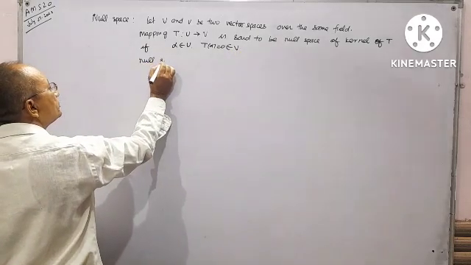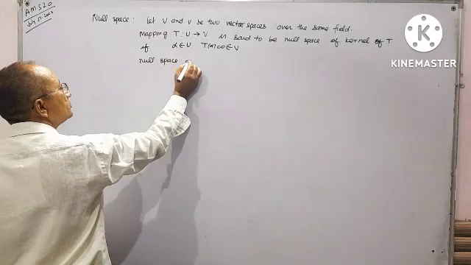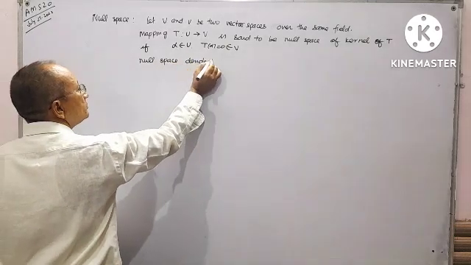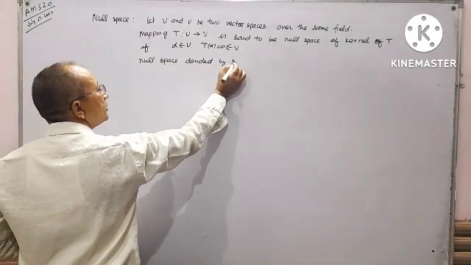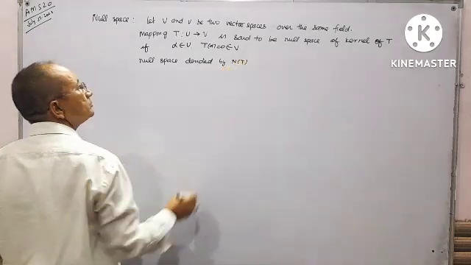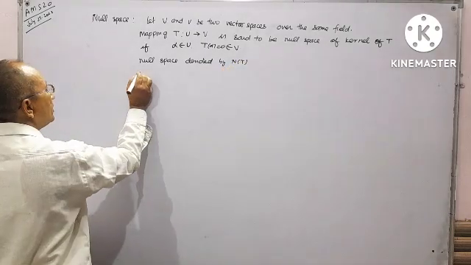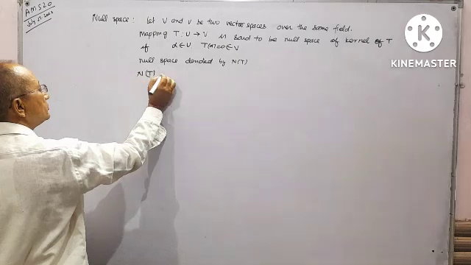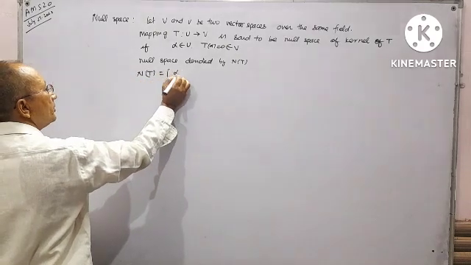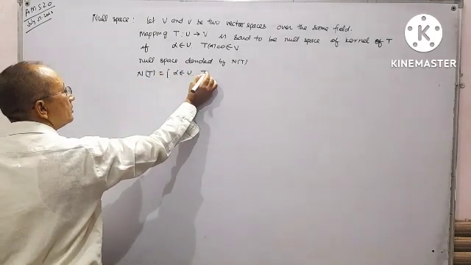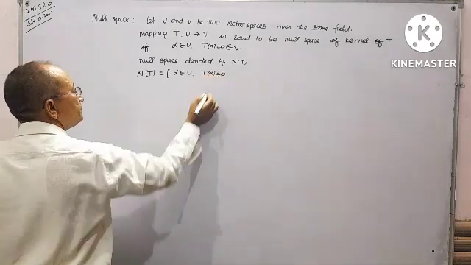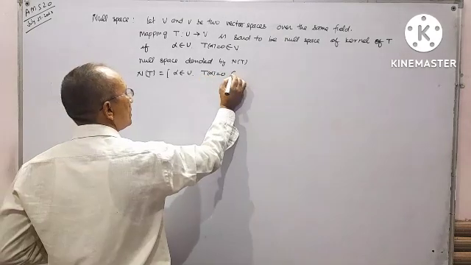Null space is denoted by NT. NT equals alpha belongs to U, T alpha equals 0 belongs to V.